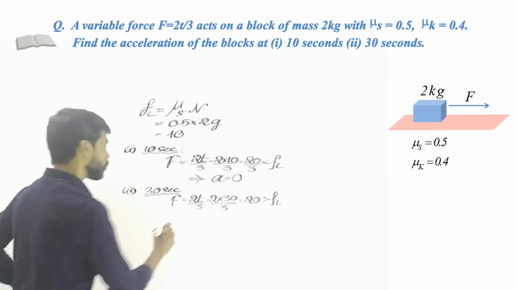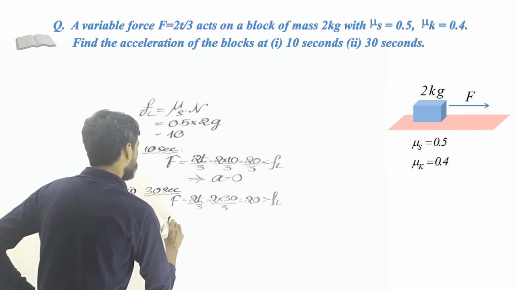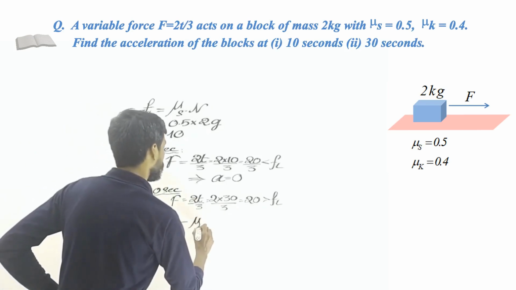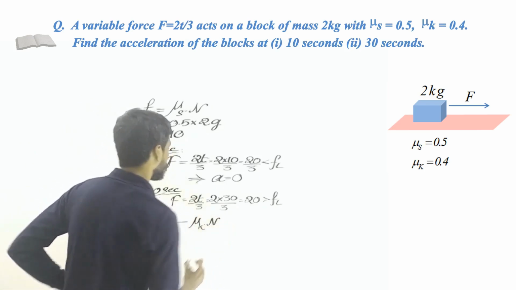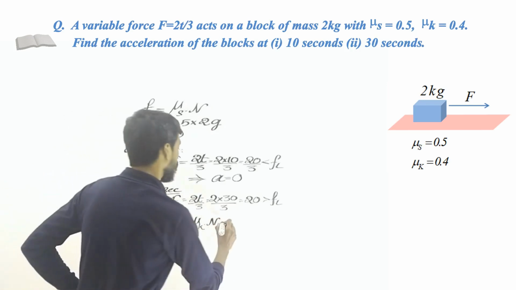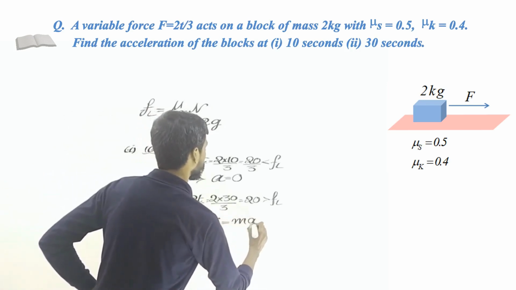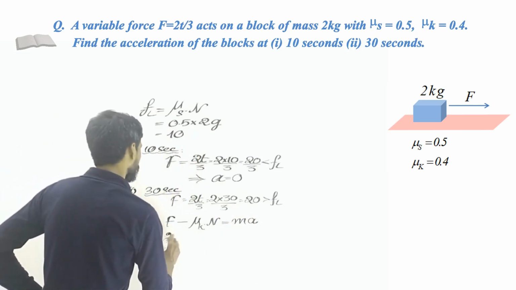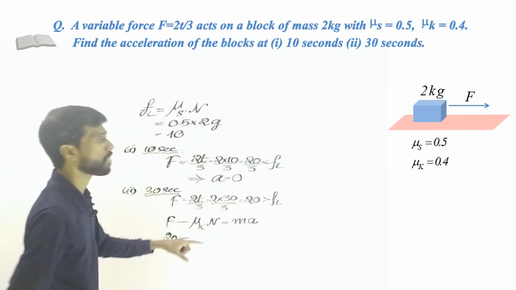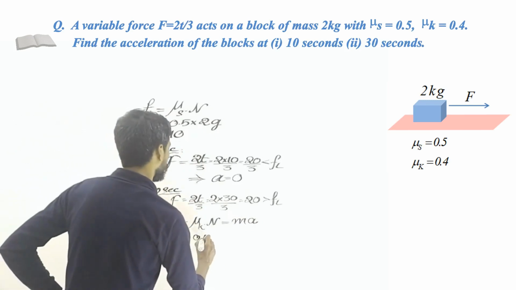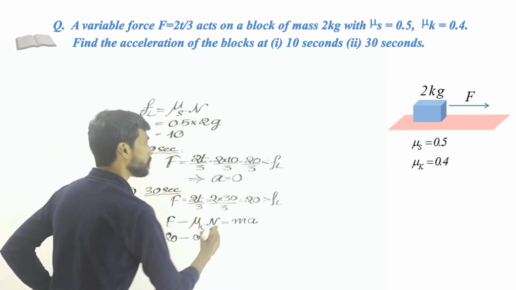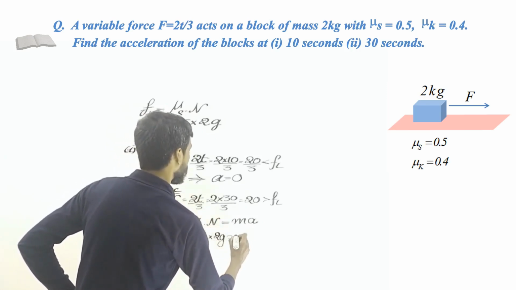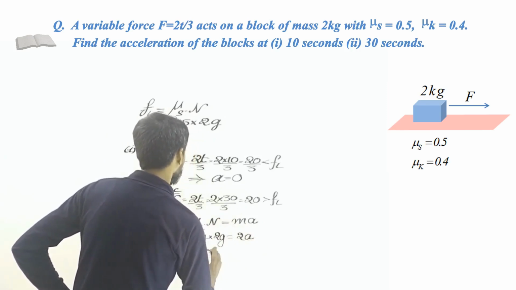So the applied force, F minus the kinetic friction, right? That means mu_k multiplied by the normal reaction. This is the total force acting on the object. So that must be equal to mass times the acceleration of the object. So the force here is this one, 20, minus the kinetic friction. For that we have to use the other formula, 0.4 multiplied by mg. So m is 2 kilograms, so 2g. So that equals mass times the acceleration, 2 multiplied by acceleration. So that's all.